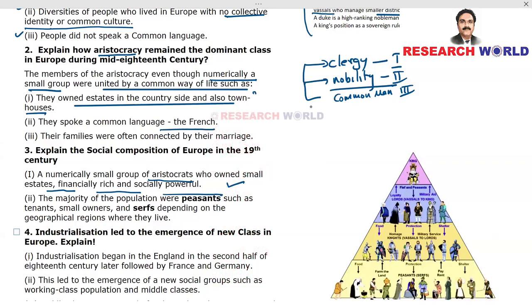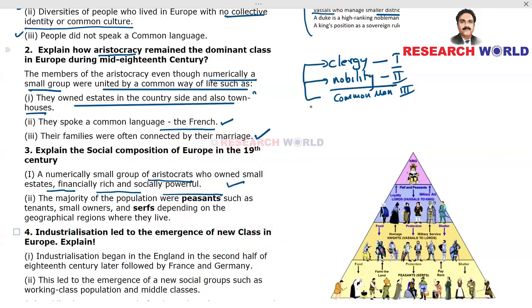Unlike the common man, who spoke different languages and never had a common language, this aristocracy spoke a common language, that was French. Their families were often connected by marriage. So there was a marriage system that reinforced their relationships and consolidated their power.